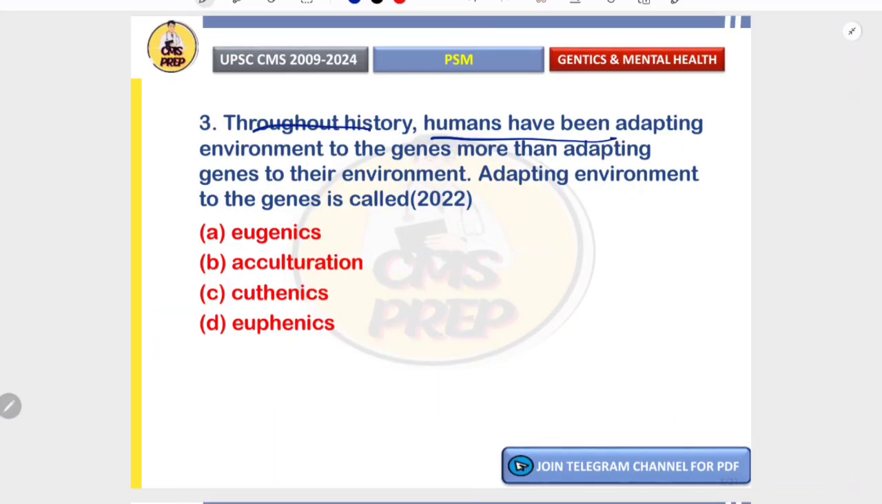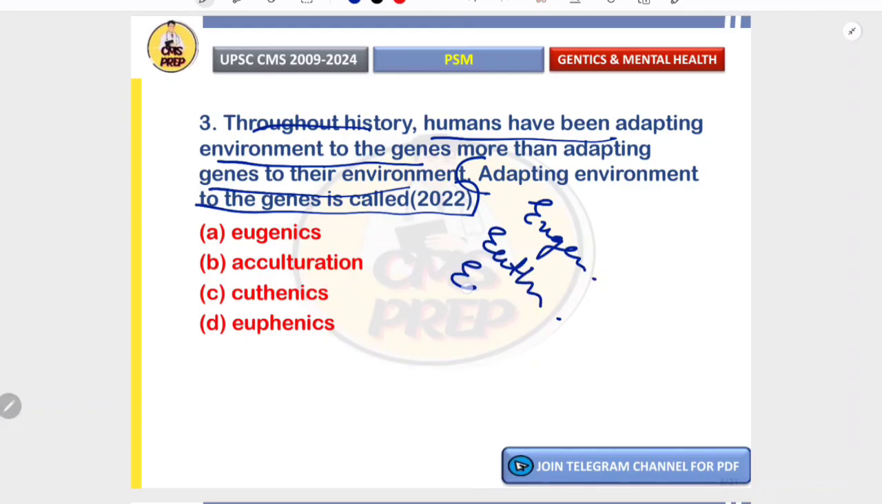Throughout history, humans have been adapting environment to the genes more than adapting genes to their environment. Adapting environment to genes is called. There are three terms which need to be understood. The first one is eugenics, second one is euthenics, and the third one is euphenics. Eugenics focuses on genes, euthenics focuses on environment, and euphenics focuses on environment.